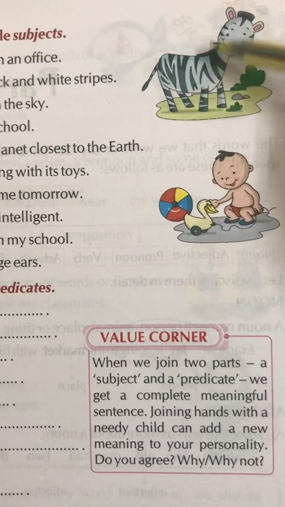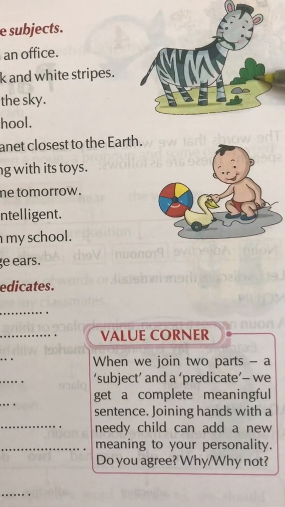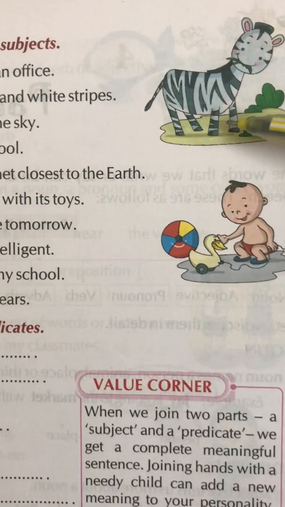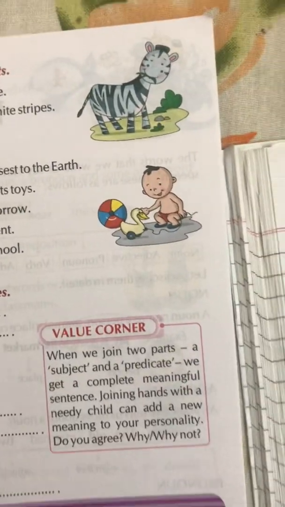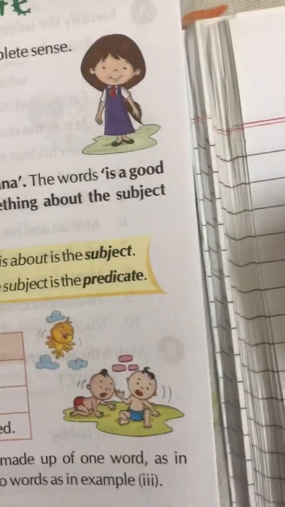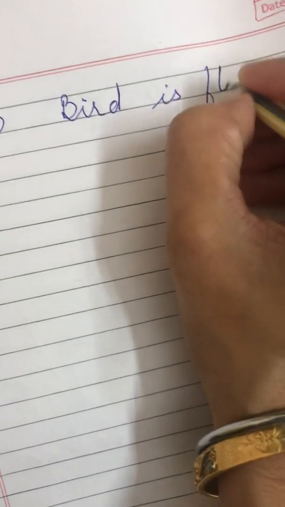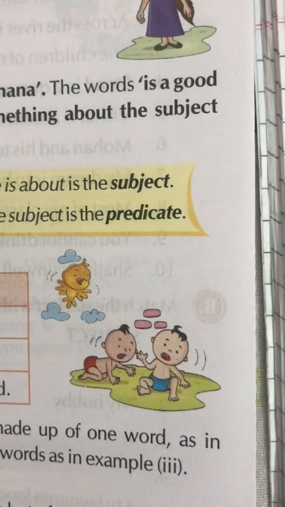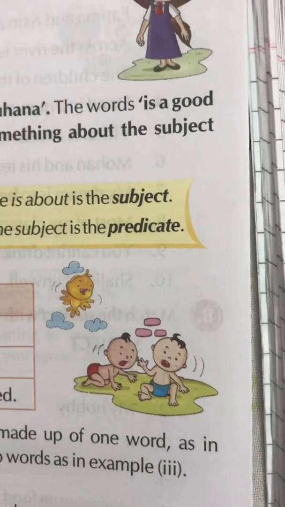Zebra, what sentence can we make for zebra? Zebra has black and white stripes. Now just see, what are the sentences that we made? First of all, the first one is: bird is flying. Second one: babies, or we can say two babies, are crying.